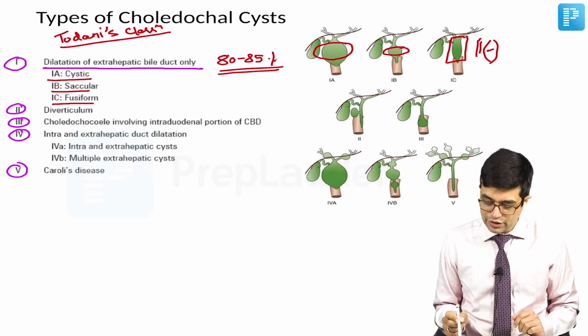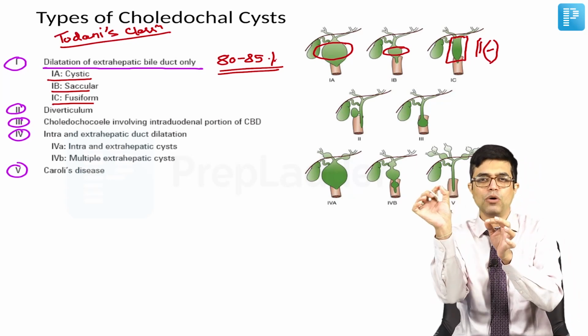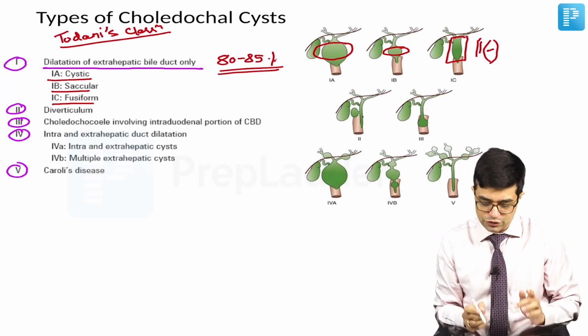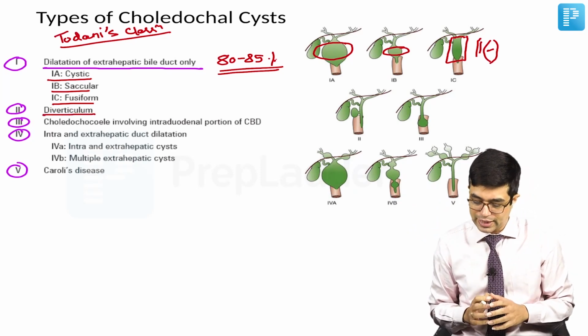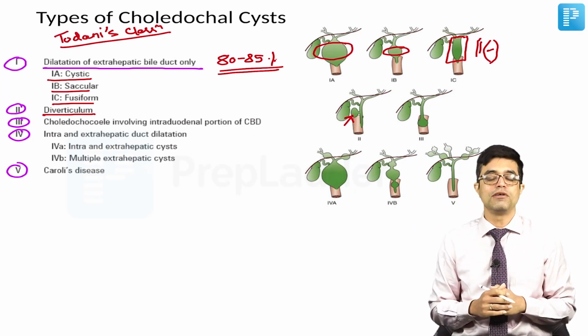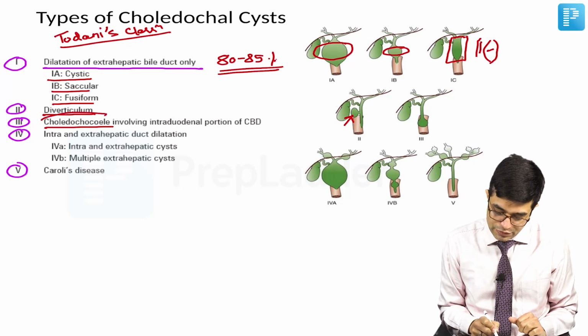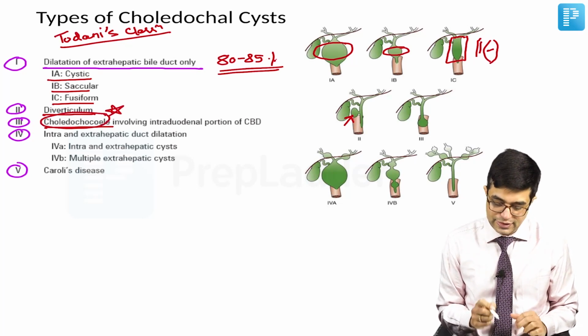Then you have type 2 where the common bile duct itself is fine, but there is a small pouch forming from that. So, diverticular formation is type 2. So, as you can see here, this is the type 2 or diverticular formation. Type 3 is choledococele. Potential MCQ. What is choledococele? It is type 3.